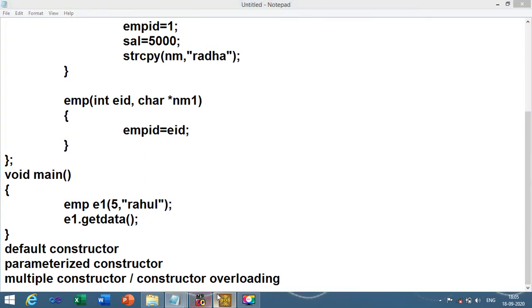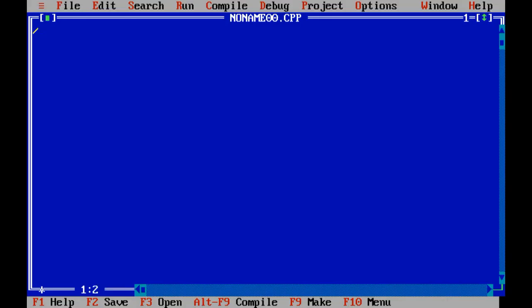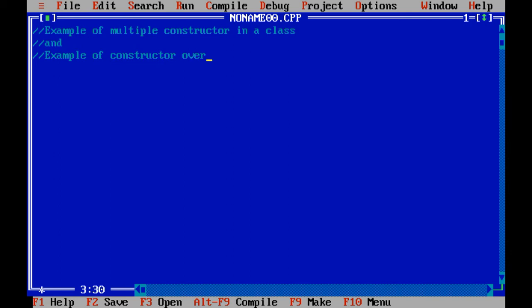Let us start with the practicals. Example of multiple constructor in a class, or example of constructor overloading.